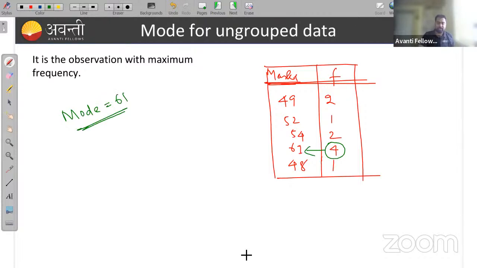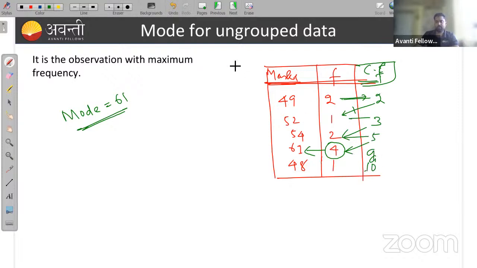Clear, everyone? Very good, Jai Patel. Okay, so now you must know this term, cumulative frequency. So what is cumulative frequency? How can you find the cumulative frequency? Cumulative frequency means just write the first frequency here, 2, then add 2 plus 1, that is 3, then 3 plus 2, 5, then 5 plus 4, 9, then 9 plus 1, 10.